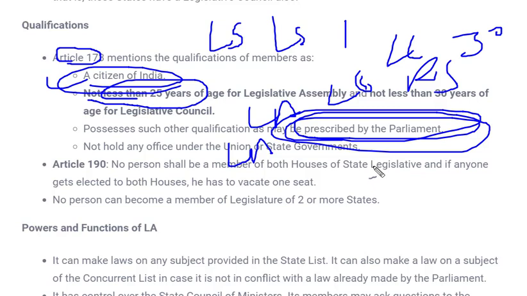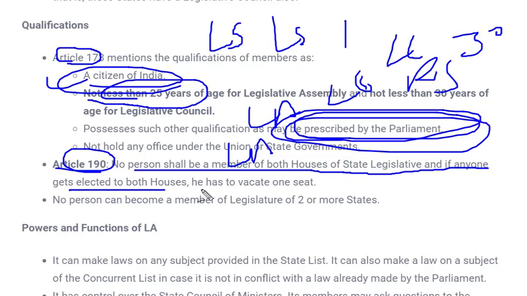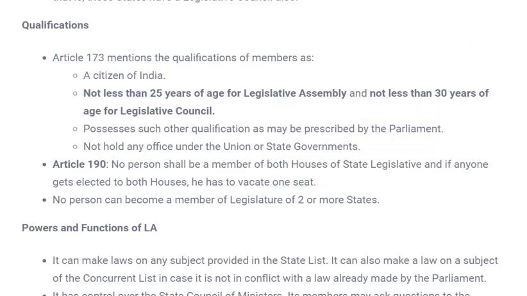And according to Article 190, what does this state? This article states that no person shall be a member of both houses of the state legislature, and if anyone gets elected to both houses, he has to vacate one seat. If a member is elected to the Legislative Assembly and also to the Legislative Council, he has to vacate one seat.